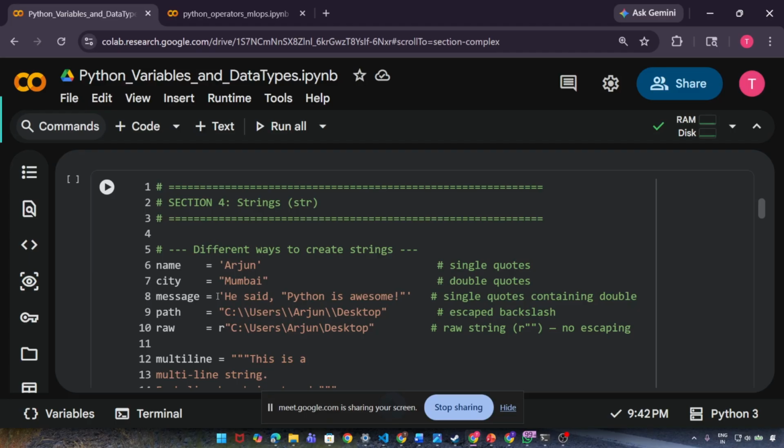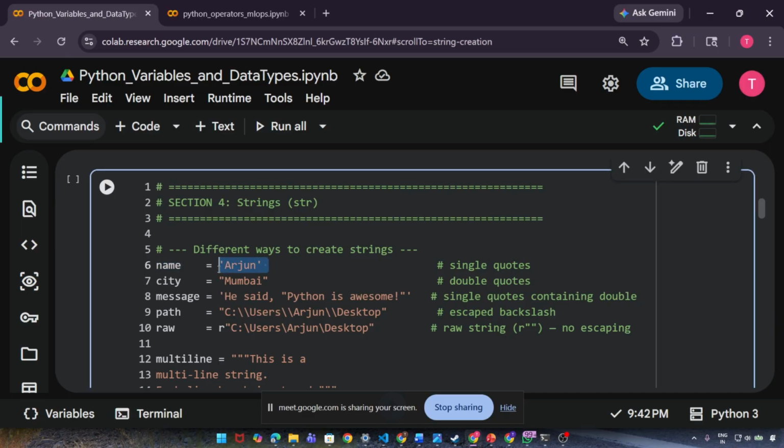So there are multiple ways we can create a string. Now the next question comes from you people: why are there multiple ways to create a string? Because sometimes you need to use these ways together to write a string. It will come up again, but multiple options are there because they can be merged together. Okay. So name Arjun, single quote example. City Mumbai, double quote example.